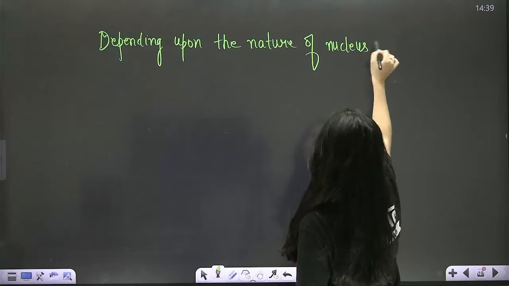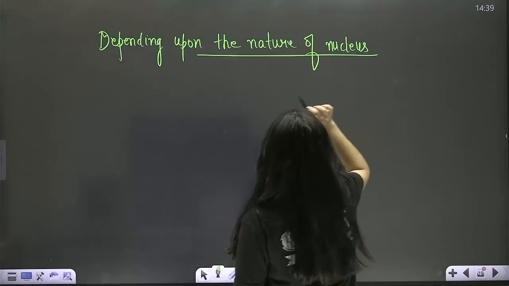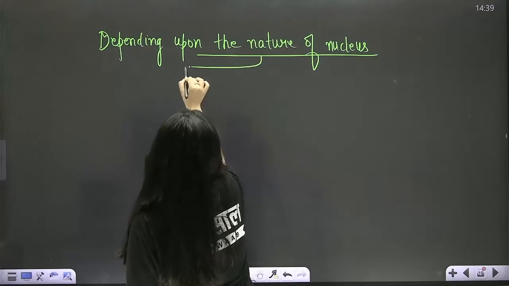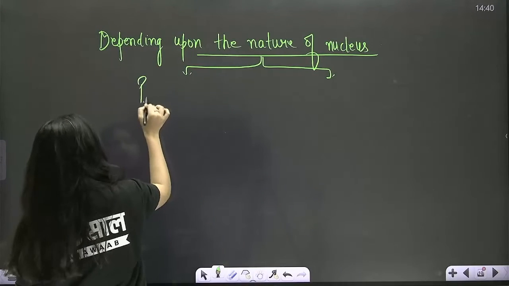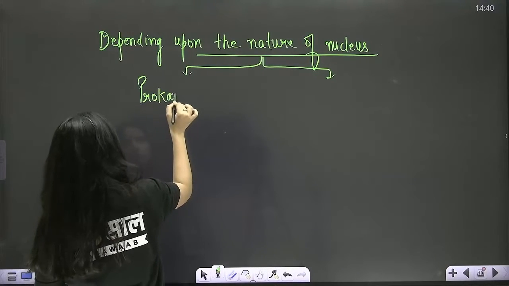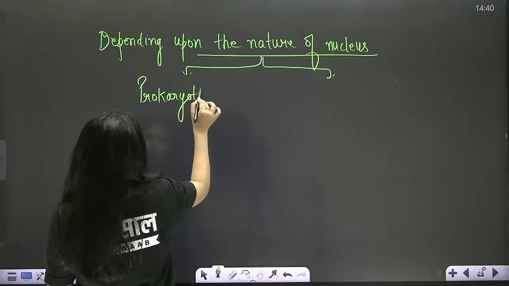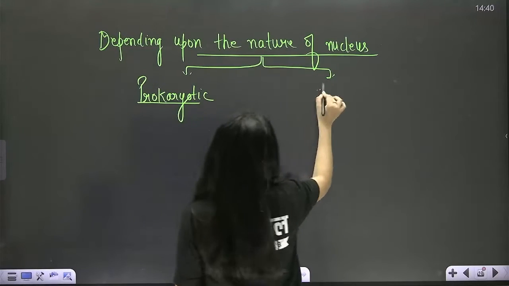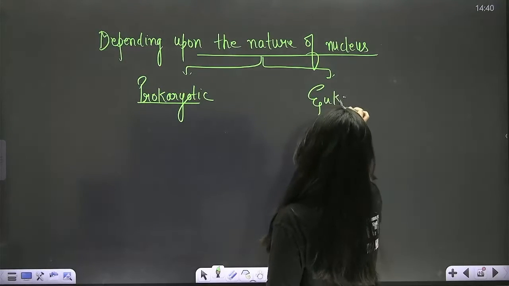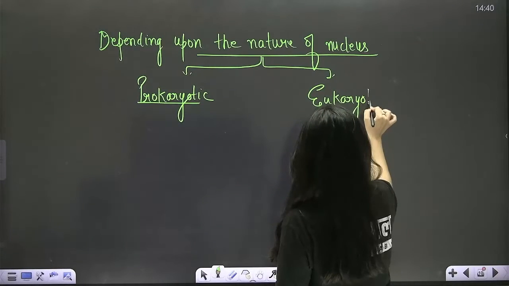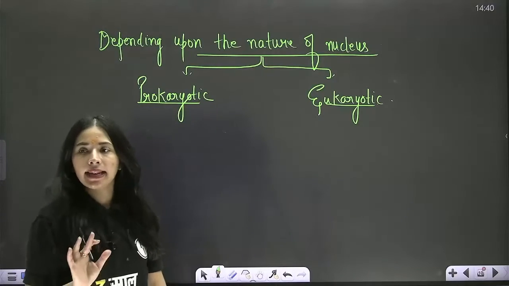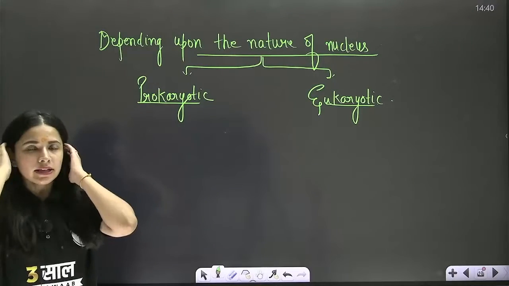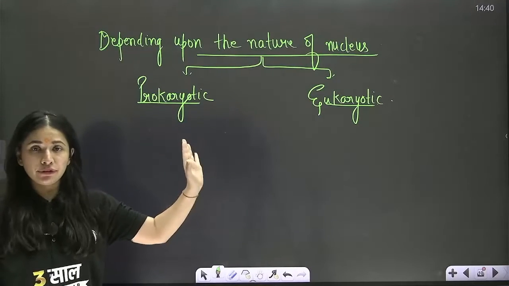Yes, depending upon the nature of nucleus, we have 2 types of cells: prokaryotic and eukaryotic cell. Correct? Now let's try to decode. We will do the difference in detail.